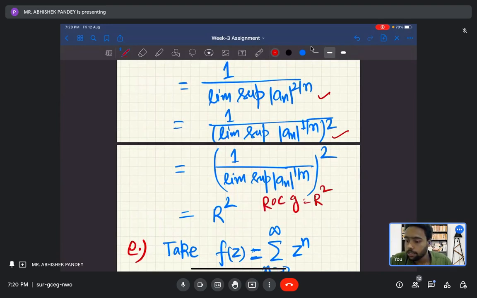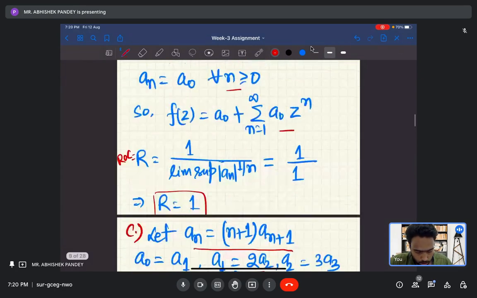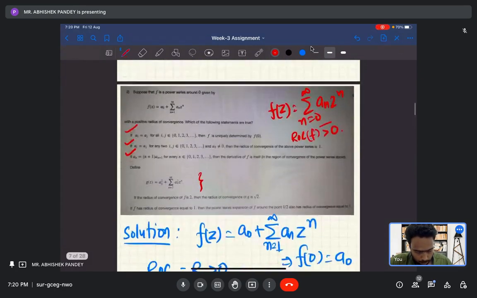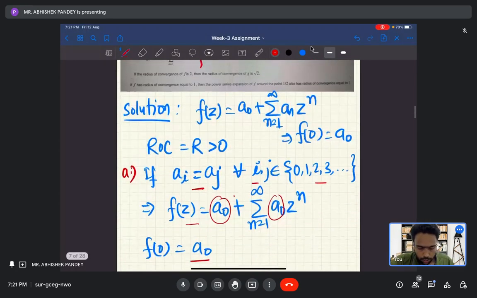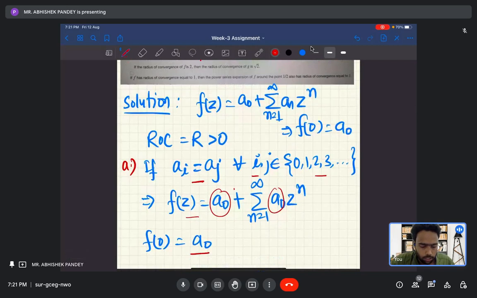So it is asking, if the radius of convergence of f is 2, if r is 2, what will be the ROC of g? It will be 4, okay. Clear? So this option is also wrong. Now let us look at the second question. If f has a radius of convergence equal to 1, then the power series expansion of f around the point 1 by 2 also has a radius of convergence equal to 1. So this option is also not true.